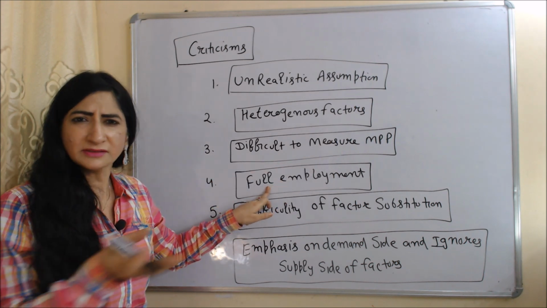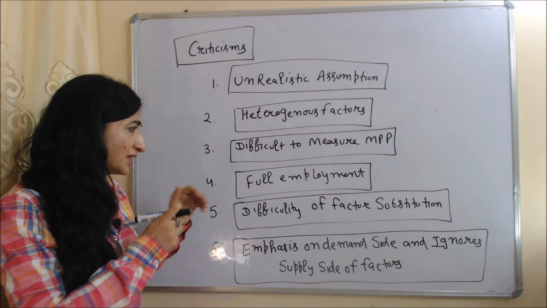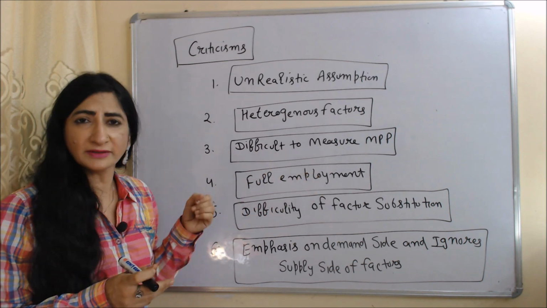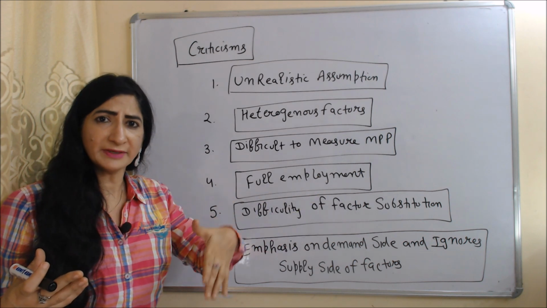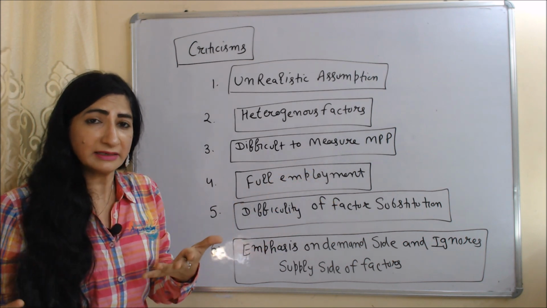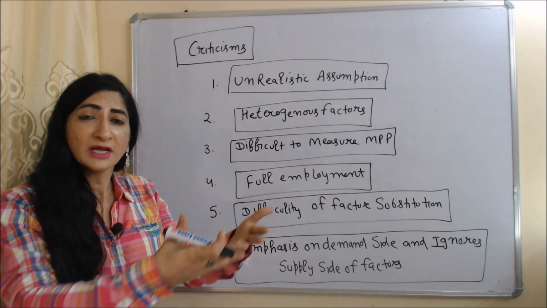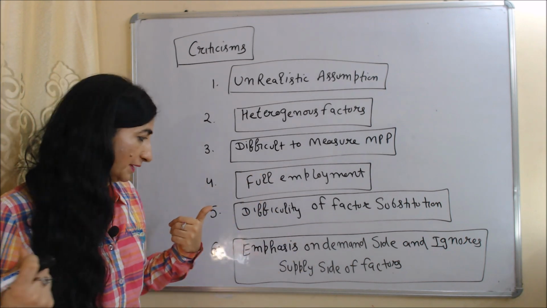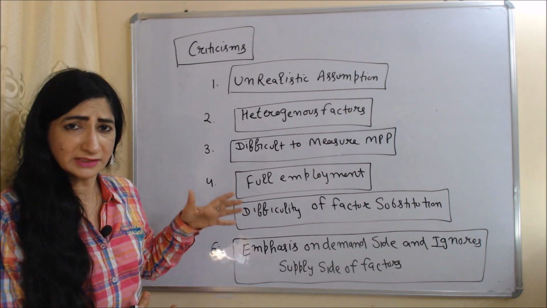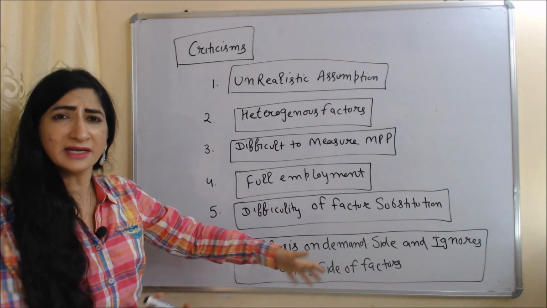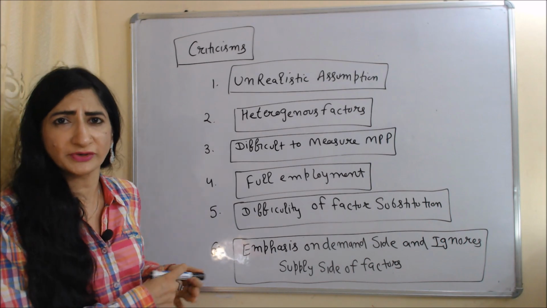Full employment. This is also an unrealistic assumption. Difficulty of factor substitution. According to this theory, we can substitute labor for capital and capital for labor, but in reality this is very difficult. Emphasis on demand side and ignoring the supply side of the factor. This theory only pays attention to the demand side and ignores the supply side of the factor of production.